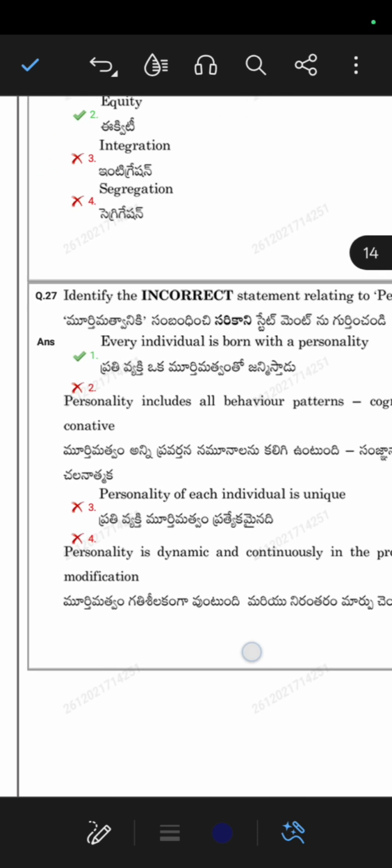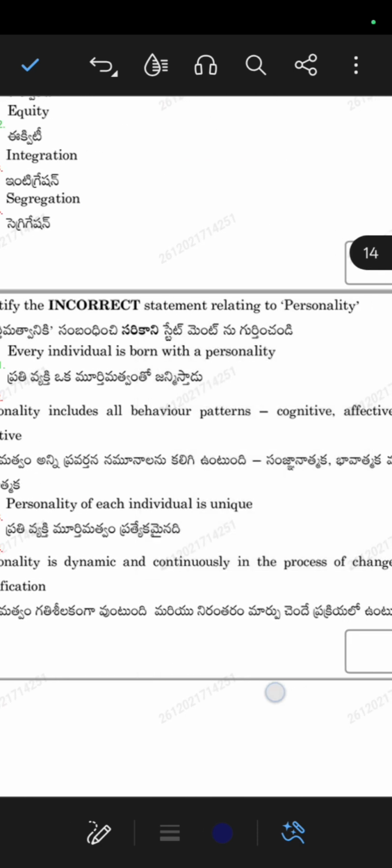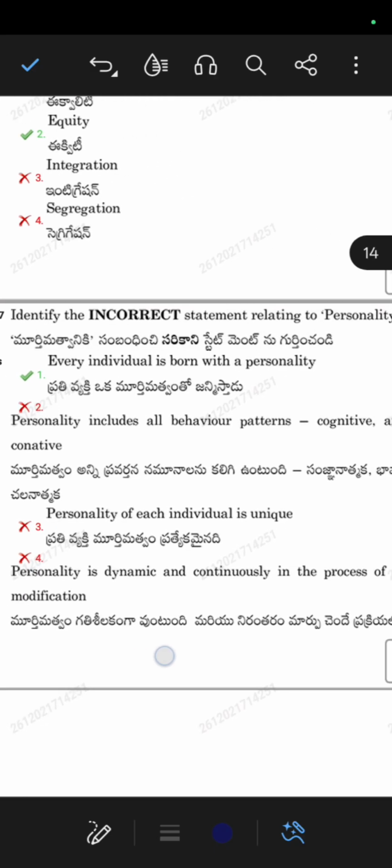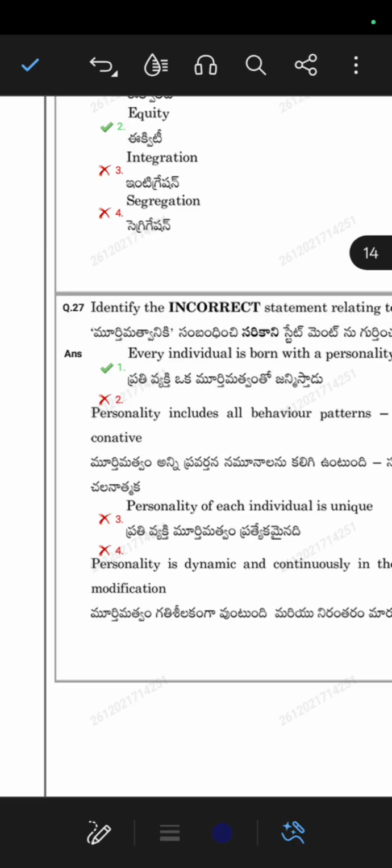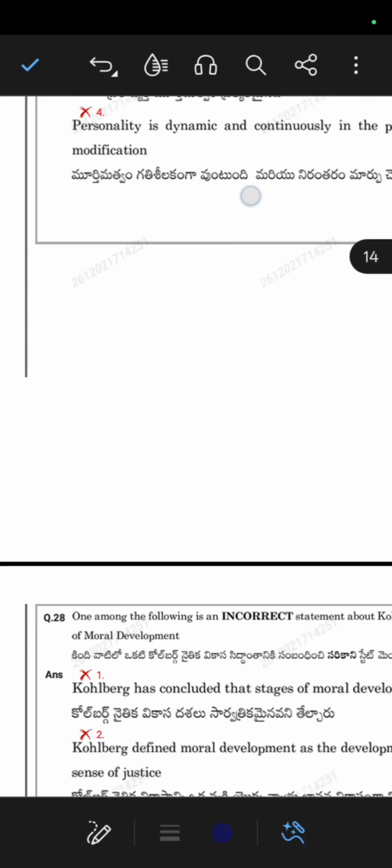Okay, now next question. Identify the incorrect statement relating to personality. Personality means, you all know, every individual is born with a personality. Everyone is having different personality. Even twin sisters or twin brothers which are identical, they are also having their own personality. They can't be same. Everyone who has taken birth on this earth is completely with different personalities. You will not find a person with your same personality. They are completely different.